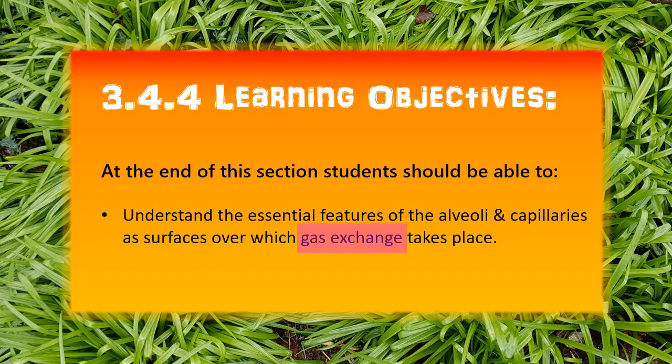What we're particularly interested in understanding here is the essential features, or the characteristics, or the adaptations of the alveoli and the capillaries that make them suited to carrying out this function of gas exchange.